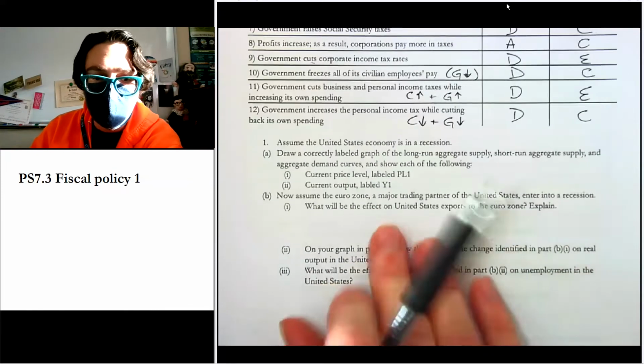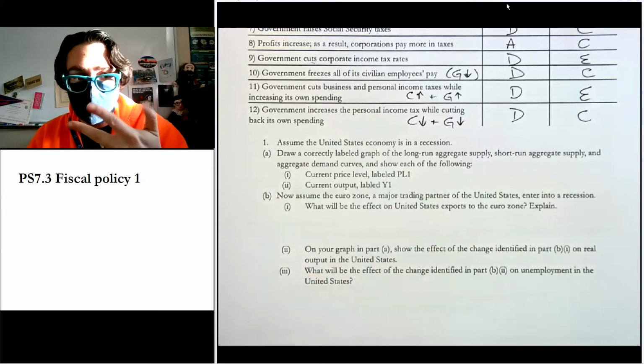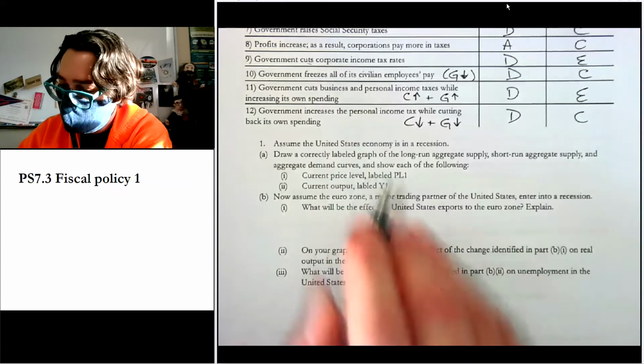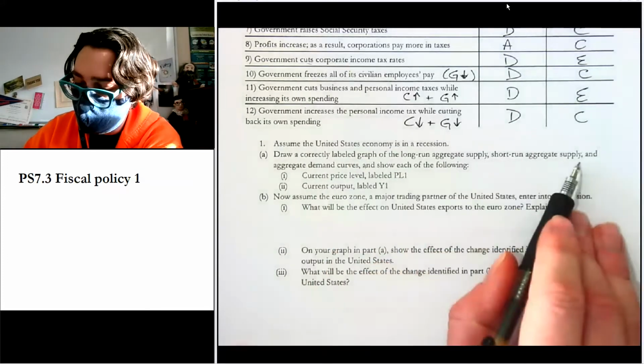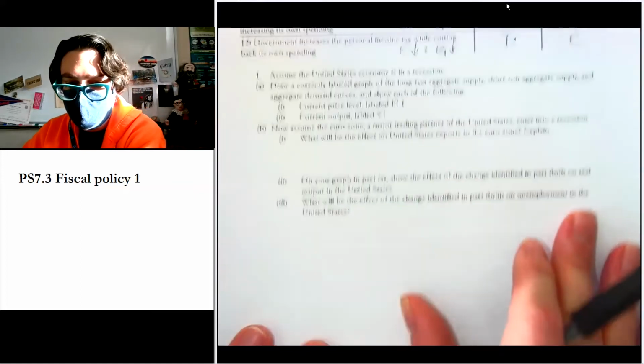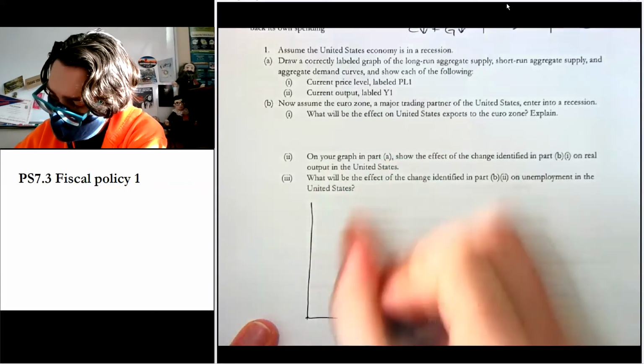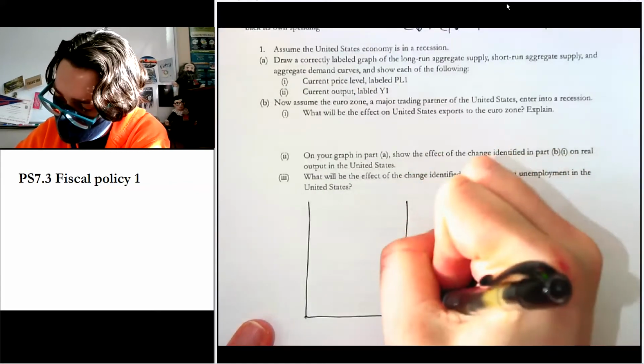Now, let's take a look at the second problem. Assume the U.S. economy is in recession. So right there, it's telling us that it's in one of the three places: a recession. Draw a correctly labeled graph of LRAS, SRAS, and aggregate demand, labeling PL1, Y1. So let's do that right down here. Y, and it said it's in a recession.